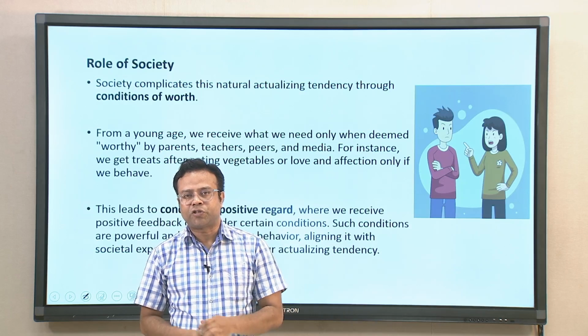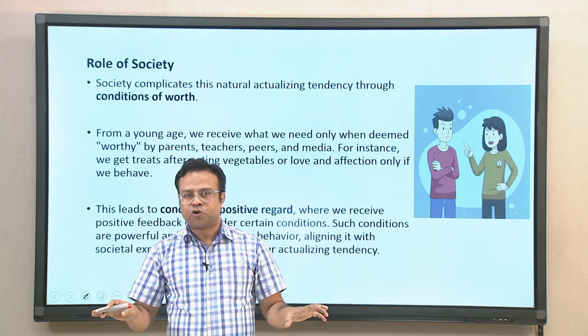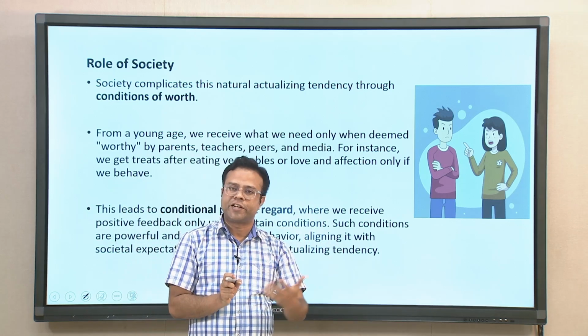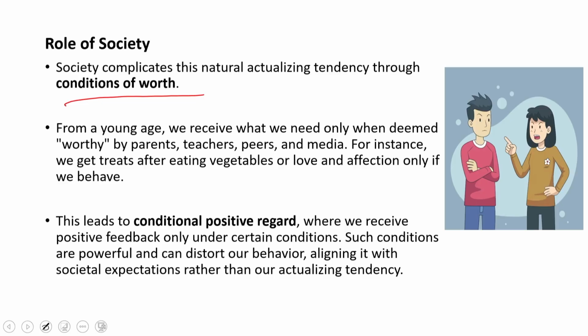Now Rogers said society plays a very important role in the whole process of actualization. So we are just discussing all these terms. One term Rogers used in the context of society is conditions of worth. Conditions of worth basically means this natural actualizing tendency which we all have can be blocked, because from a young age we receive what we need only when we are perceived as worthy by other people. So there are conditions to call you a worthy individual. You will be considered a worthy individual only when you fulfill certain criteria in the society.